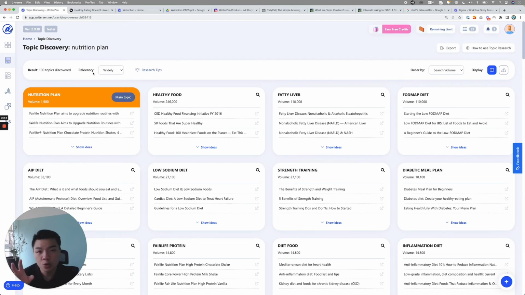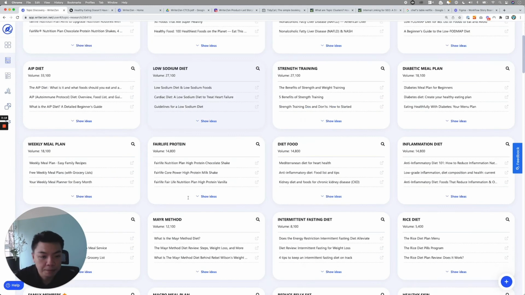But this will also give you some topics that have less relevancy to the main topic, right? As you can see, there's suddenly healthy food. And to us, healthy food, even though it's very related to nutrition plan, doesn't rate as relevant as a lot of other subtopics, simply because we want to measure the relevancy of the meaning of the keyword too, right?